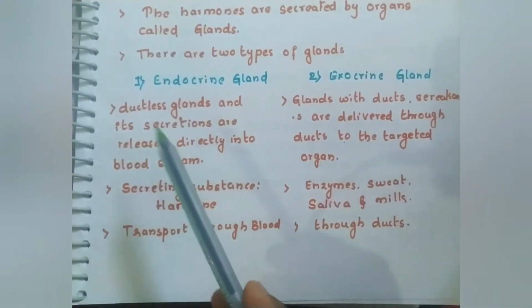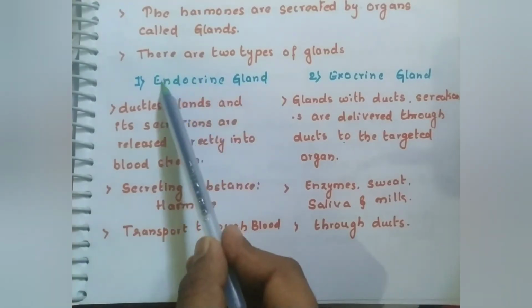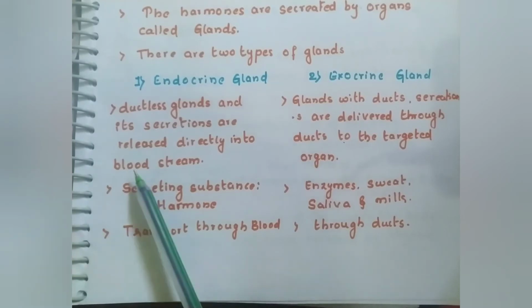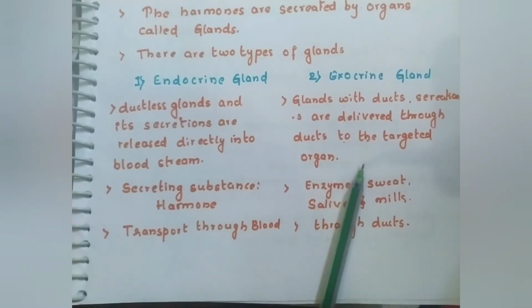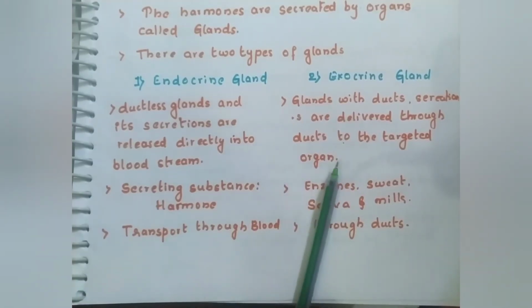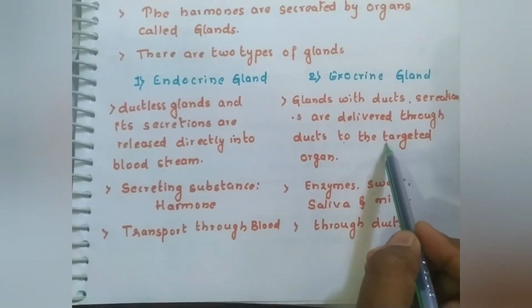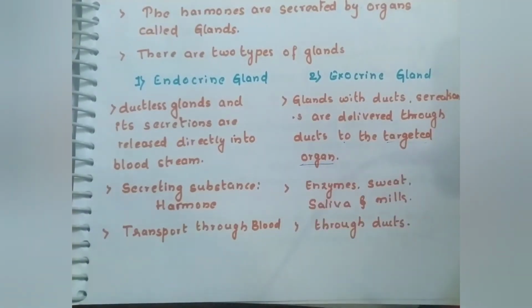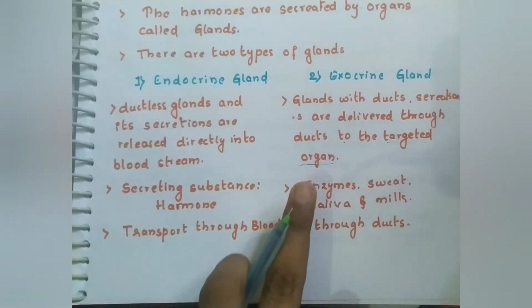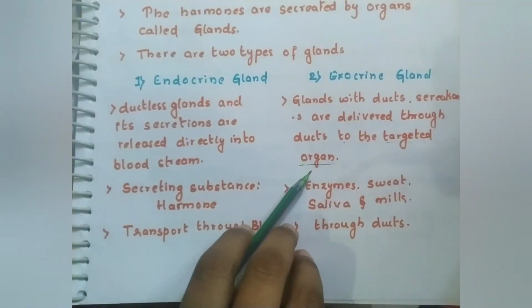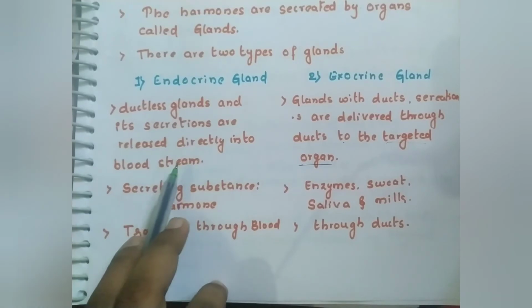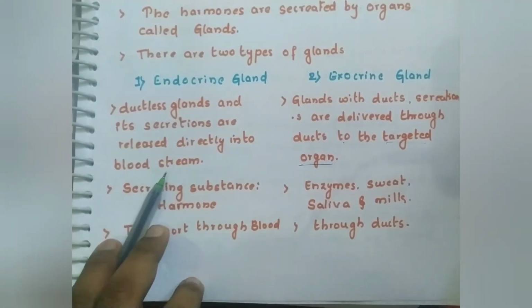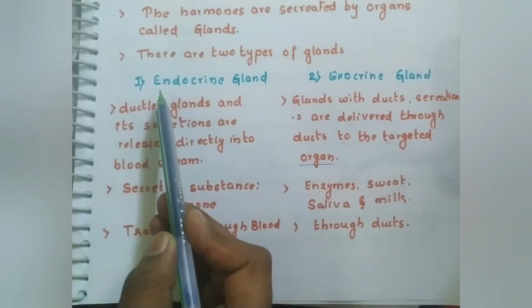So what happens? The endocrine gland hormones will be secreted into the bloodstream. They do not have any pipe, so that's why they are released into the bloodstream. But exocrine glands release very specific secretions to only the targeted organ. If we wanted to release only on the liver, it will be released only on the liver, not to any other organs. It will not be released in the blood, so it will not reach a wrong organ. But in the case of the endocrine gland, the hormones will be released in the bloodstream and reach all the organs.